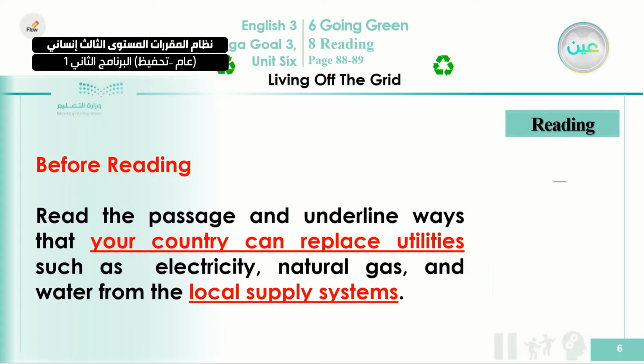Utilities are things like electricity, natural gas, and water from the local supply system. Your country is trying to make use of other options for replacing energy. So here, what are these things you need to find in this reading? Be careful to answer this question, because we're going to come back to it at the end of this class.